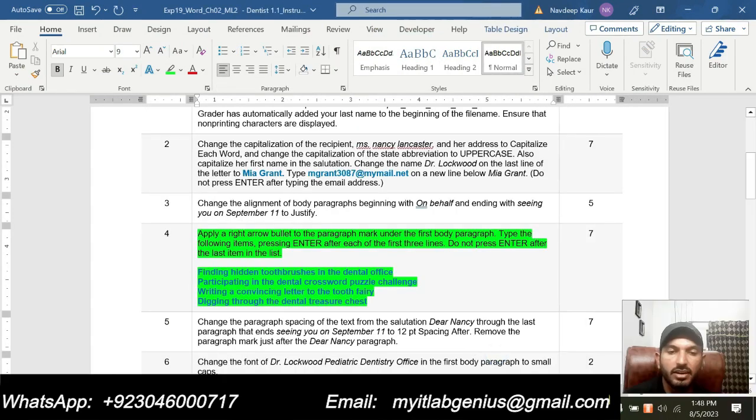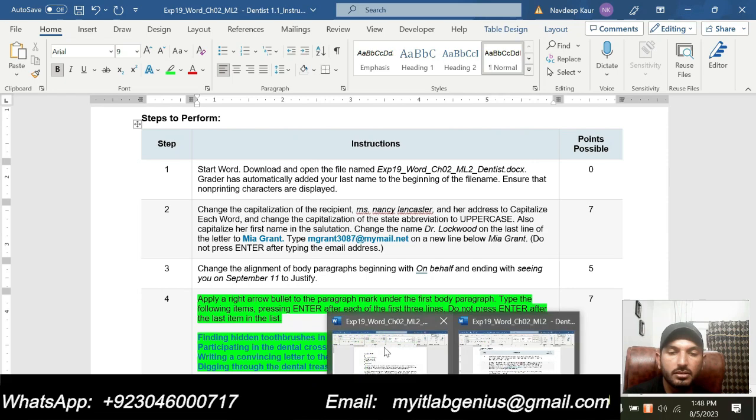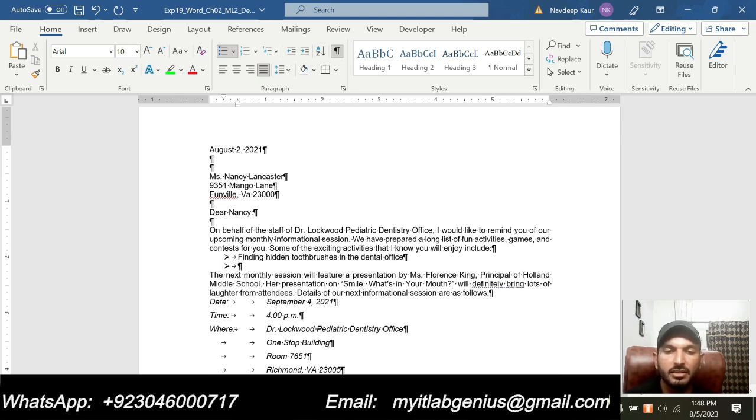Now we will start typing this. Finding hidden toothbrushes in the dental office. After this we will press Enter and we will start the second bullet.